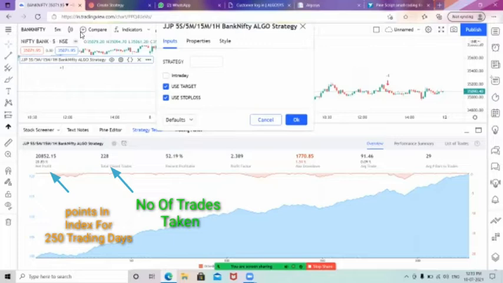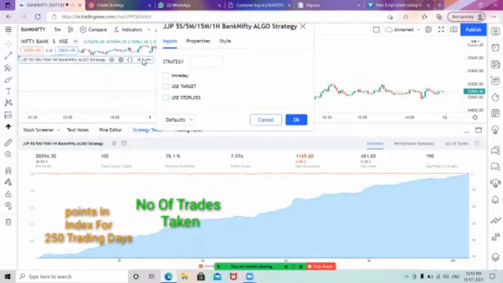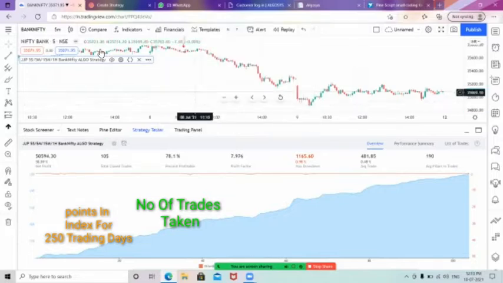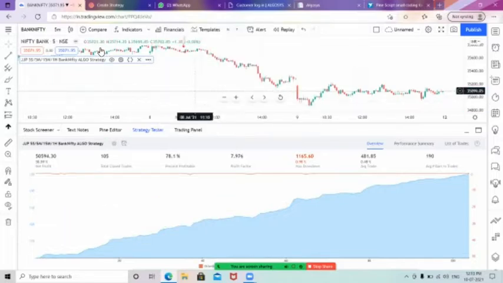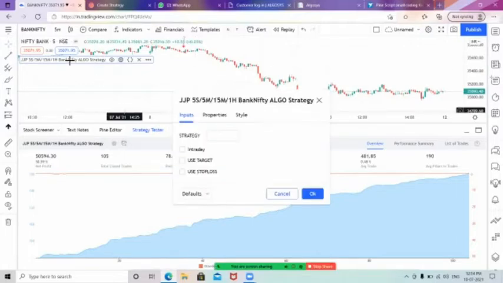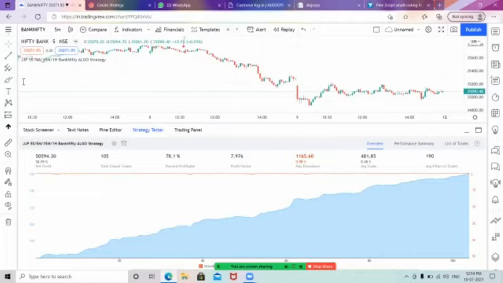If you are not giving the target and stop loss, it gives a higher result because our indicator will be providing you long or short entries. Whenever the market changes direction, there will be an opposite side entry signal. So it will square off this position and take the other position. Whenever you are not using the stop loss and target, this is the result you see.